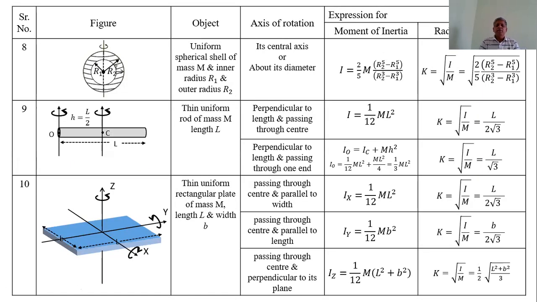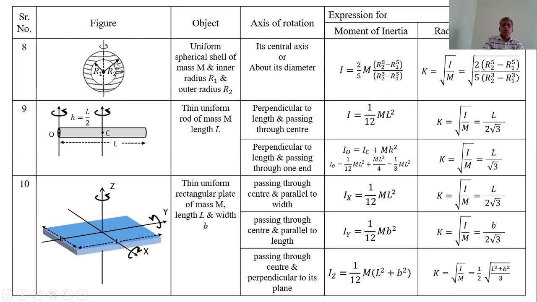Another symmetrical object is spherical shell. Spherical shell means a hollow sphere having thick wall. It has two radii, inner radius and outer radius. Inner radius is considered R1, outer radius is considered R2.